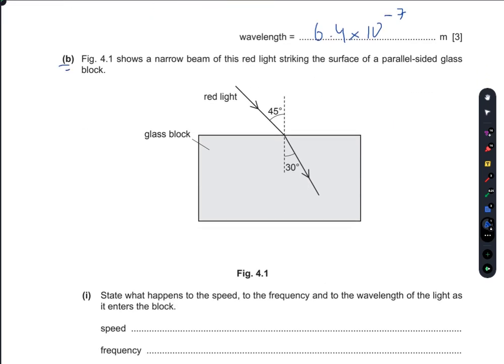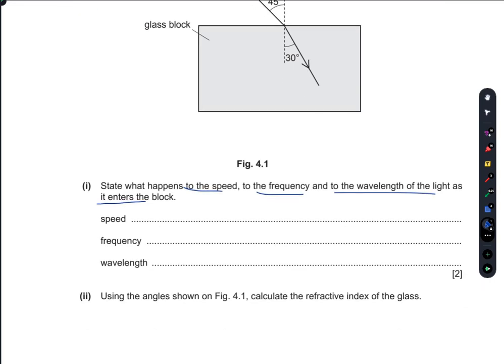Part B. Figure 4.1 shows a narrow beam of red light striking the surface of a parallel sided glass block. State what happens to the speed, to the frequency, and to the wavelength of the light as it enters the block. Now, frequency is dependent on the source which produces it, so frequency will remain the same here. There will be no change in frequency.